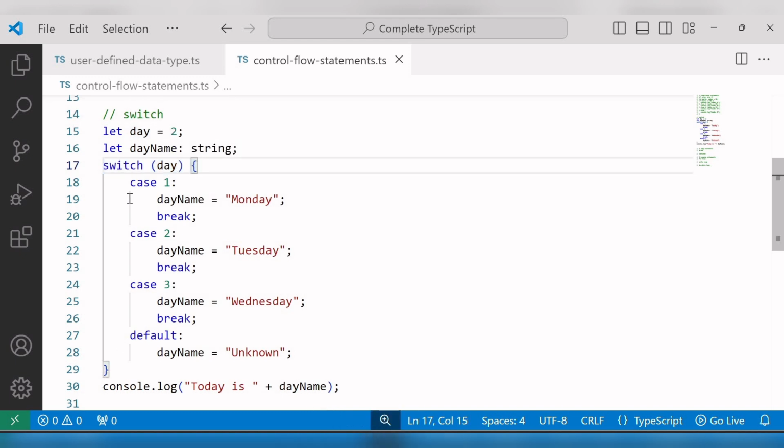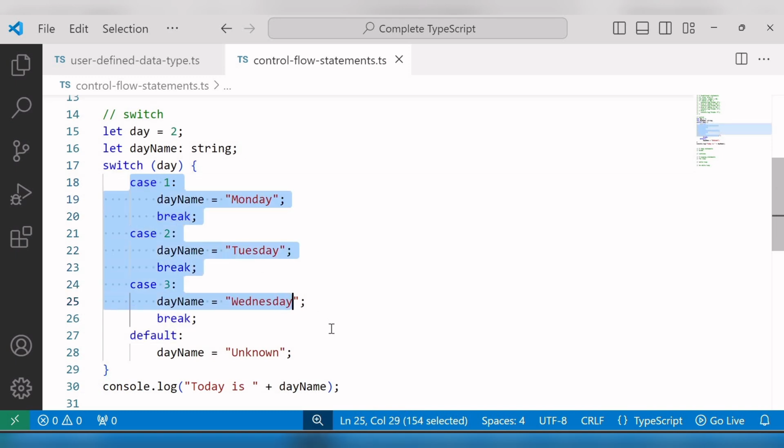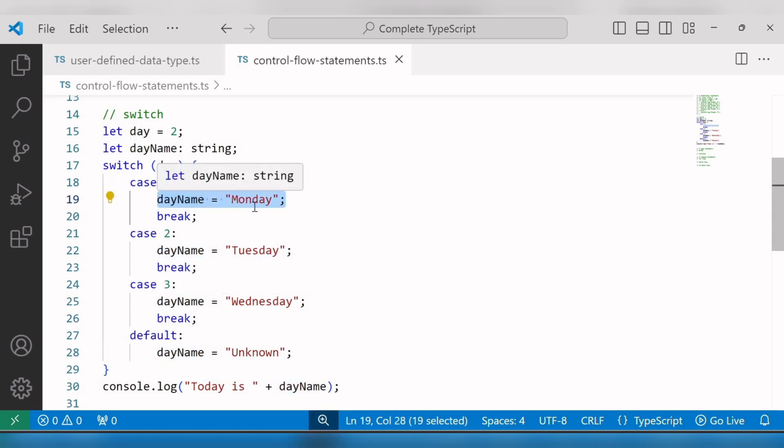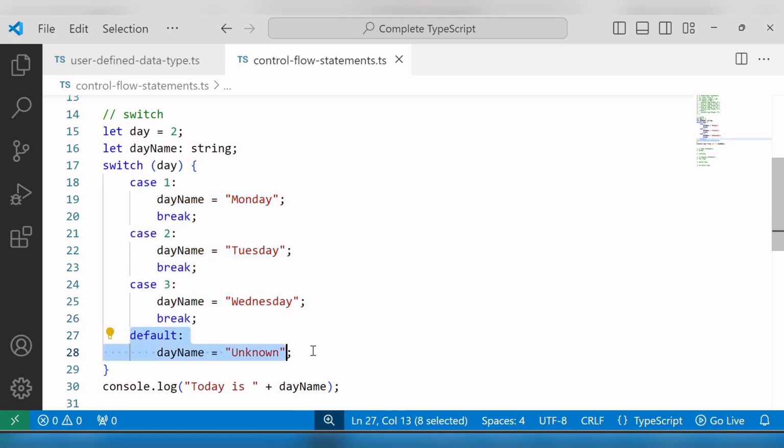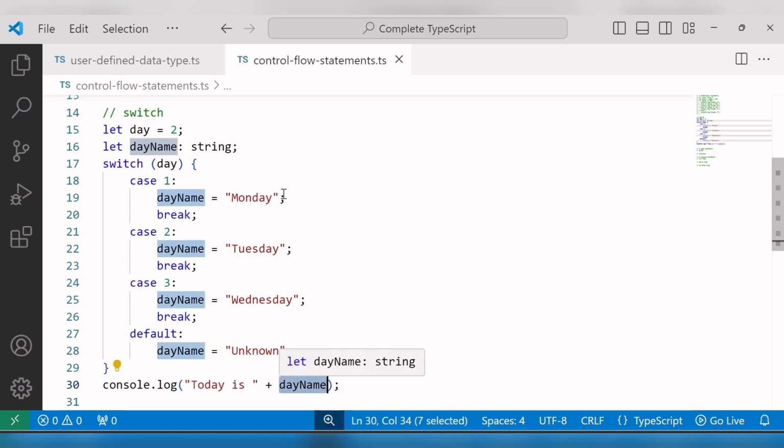And inside this switch, I have written multiple cases like case 1, case 2, case 3. And inside each case, I have assigned a value to the dayName variable. Okay. And after that, I have written one break statement. Okay. And after these three cases, I have written the default case. Okay. And last, I logged one console message with today's date, where I have concatenated the dayName variable.